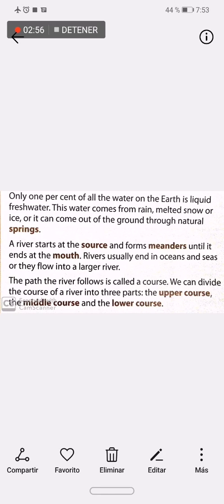Okay, so only 1% of all the water on the earth is liquid fresh water. Only 1%. So it means that most of the water on the earth is salt water. Es agua salada, la mayoría. And the fresh water comes from the rain, from the melted snow. Bien, el agua fresca, el agua que no es salada, viene de la lluvia, de nieve derretida o hielo, o también nace naturalmente de la tierra.